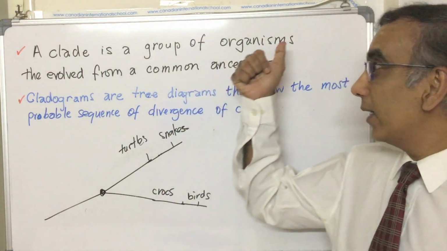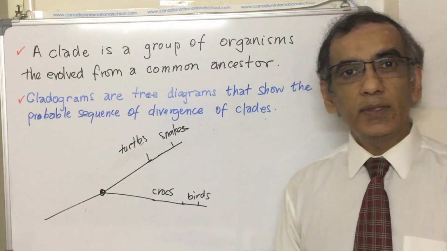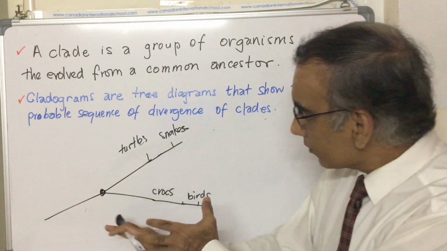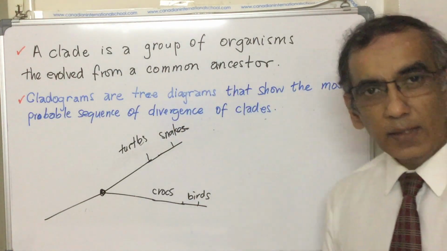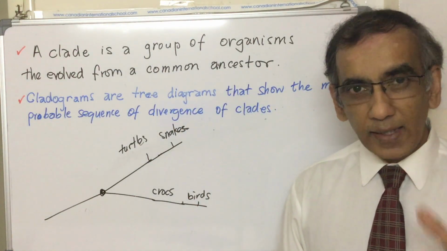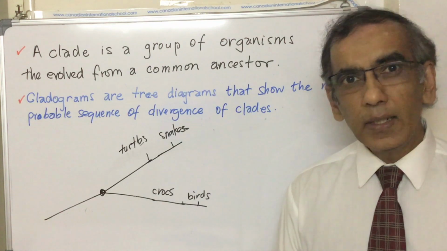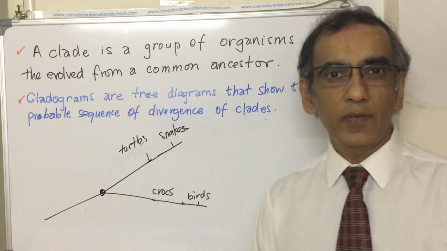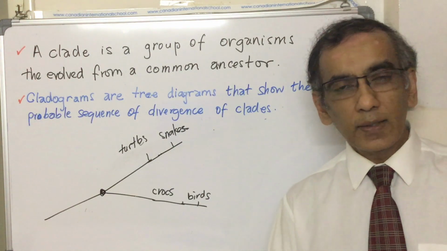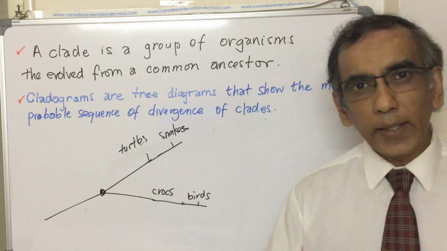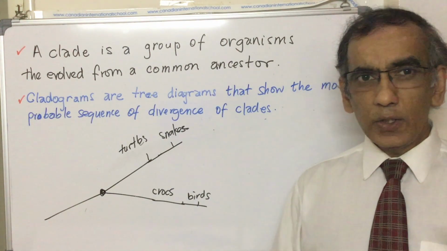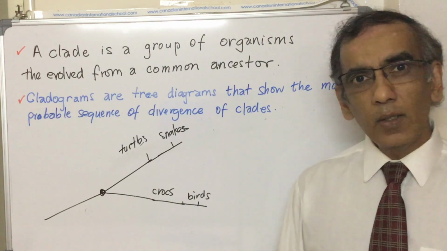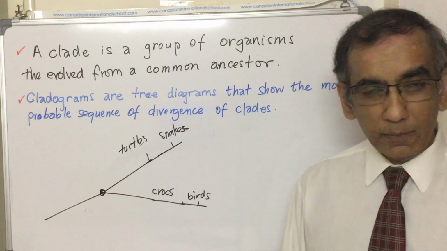So if you click on the card above this video, it will take you to another video that I made some time ago talking about all of this in more detail. So I want you to go have a look at that to understand why there's a need, of course, to move away from the traditional classification system, to look at a completely new way of laying out the tree of life, which is based on what we call molecular cladistics or molecular phylogeny.